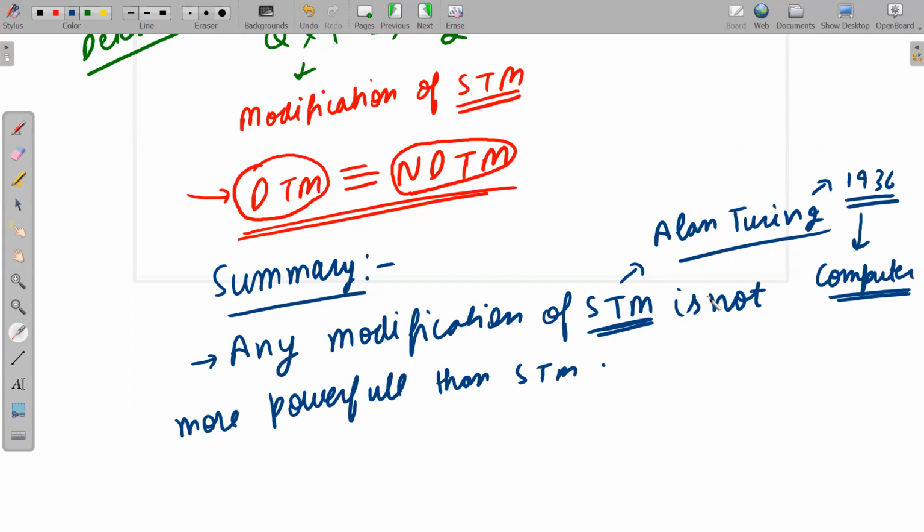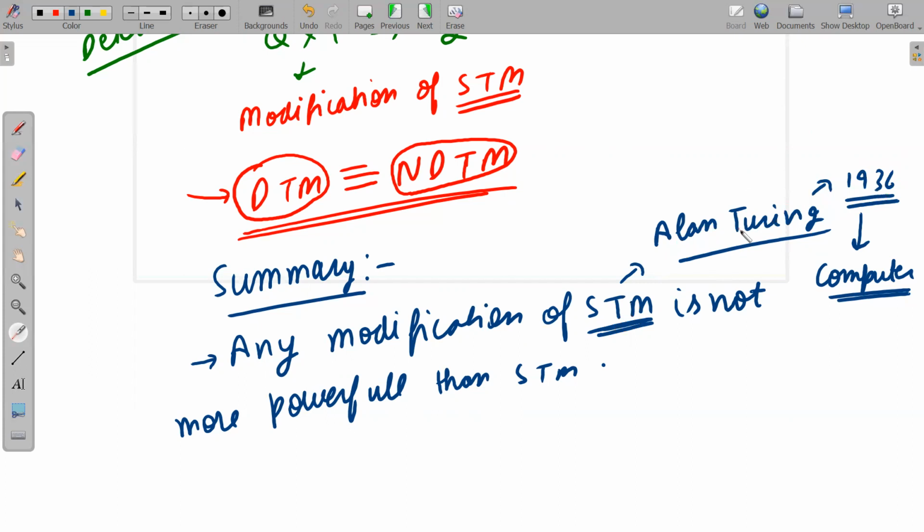After a few years, the name Turing machine was given, after the name of this scientist. In 1936 this machine was invented, and after that lots and lots of research has been done, but none of the machines is more powerful than the actual Turing machine invented in 1936 by Alan Turing. So I hope I have made the point clear.